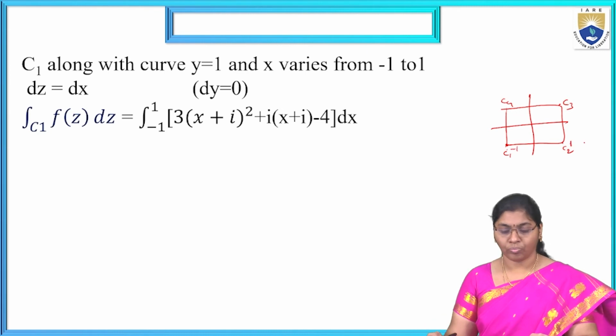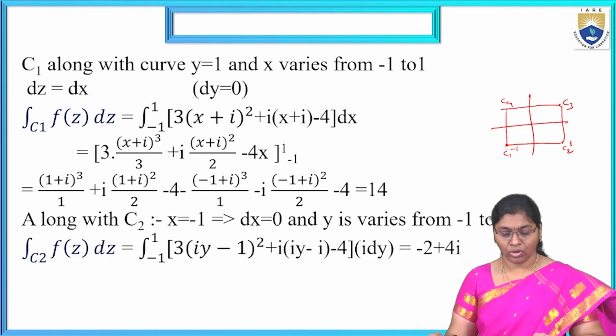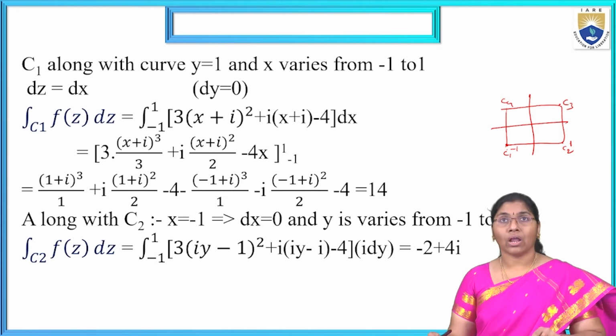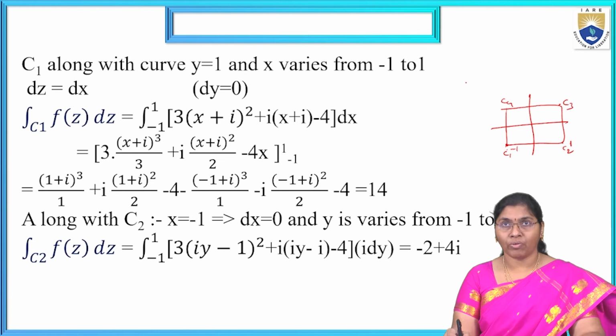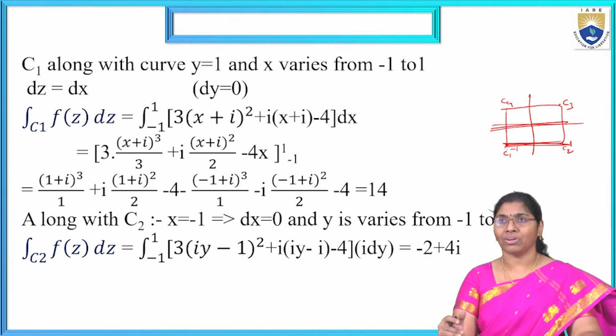Next C2. Now, for example, we are considering the given function f of z converted in terms of x, because C1 is parallel to the x-axis. That's why the given equation is converted in terms of x.